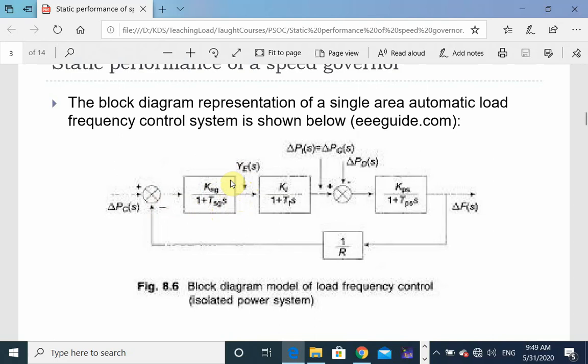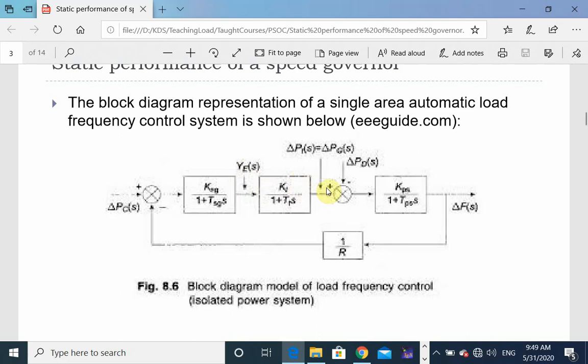So the steam valve opens or closes in response to the input from the speed changer and in response to the negative feedback from the regulation block, 1 by R multiplied by delta Fs. Delta Fs is the frequency represented in S domain. The output from the speed governing system is fed as the input to the turbine system.